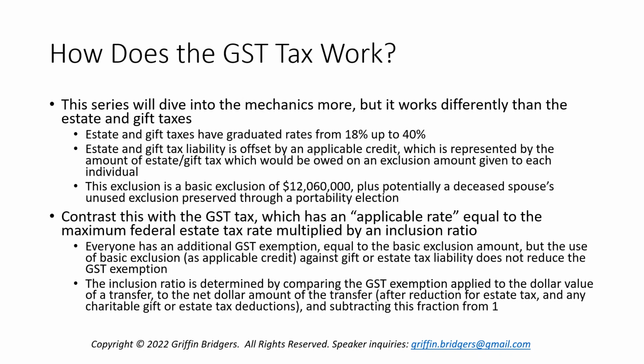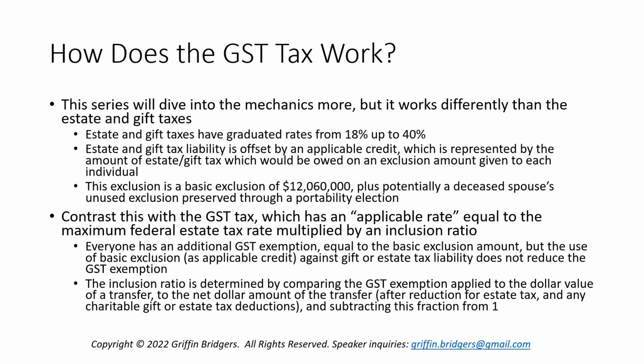And you could potentially also have counted in your applicable credit a deceased spouse's unused exclusion that might have been preserved through a portability election made by the deceased spouse's estate. Now we're going to contrast this with the GST tax, which instead is driven by an applicable rate. There's no credit or anything here. We have an applicable rate that is fluid, and that fluidity is based on taking the maximum federal estate tax rate, which is currently 40%, but is incorporated by reference into the GST tax rules, and multiplying it times an